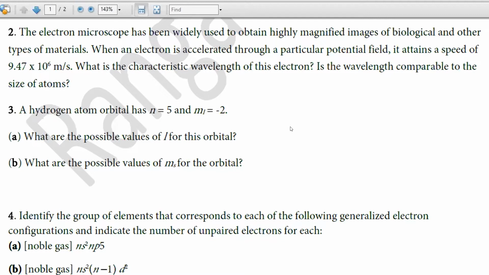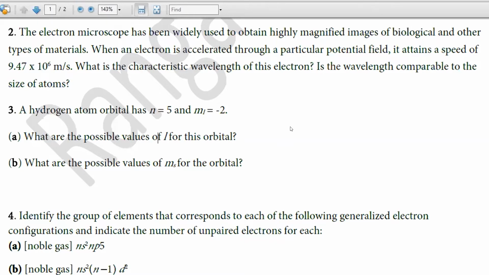When L is 0, you don't get ml minus 2. When L is 1, also you don't get that. When L is 2, you get -2, -1, 0, +1, +2.